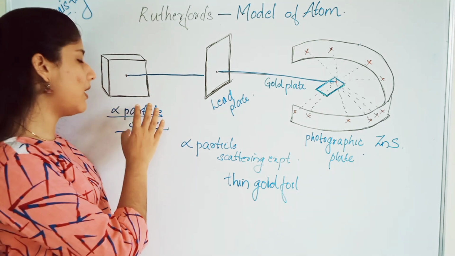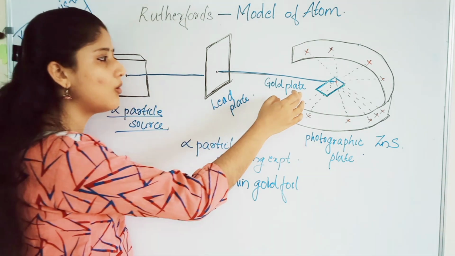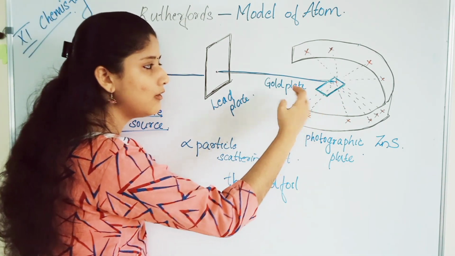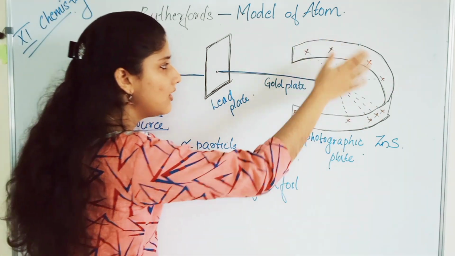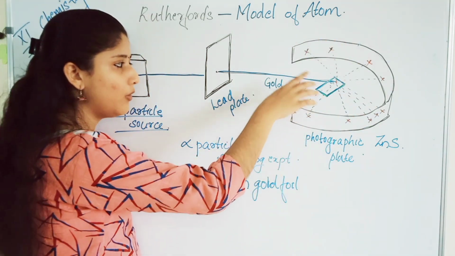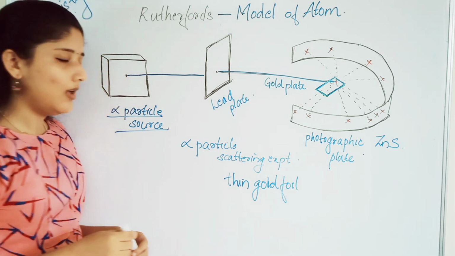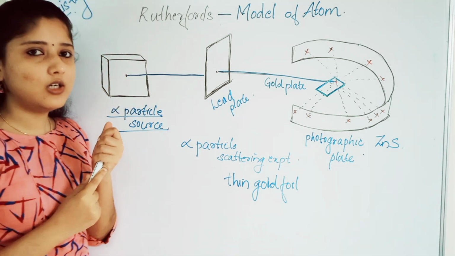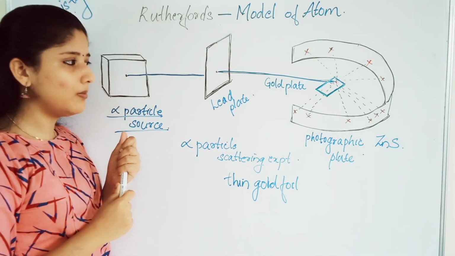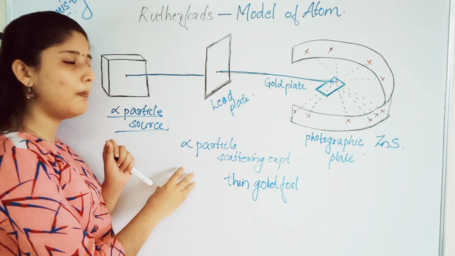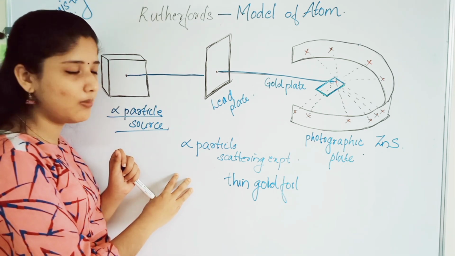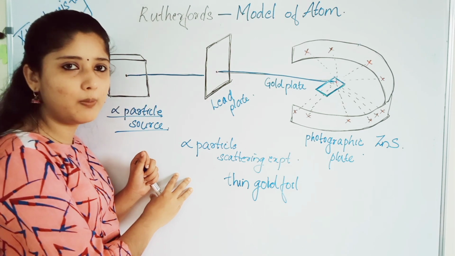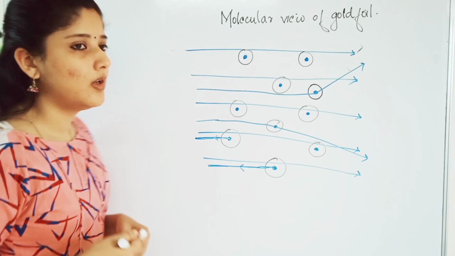Alpha particles pass from the source, strike the gold plate, and can either deflect or pass through the gold foil. Let us now look at the conclusions that Rutherford got from this alpha particle scattering experiment. What are the conclusions of the alpha particle scattering experiment?